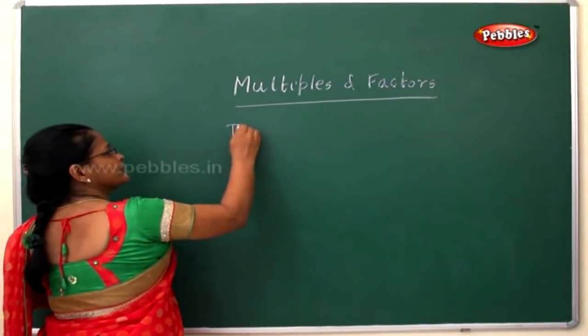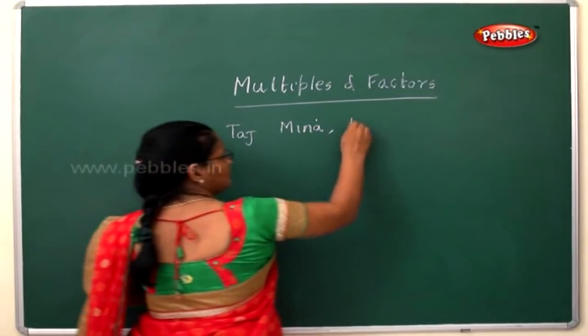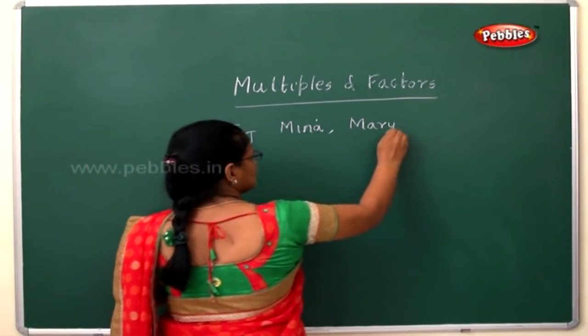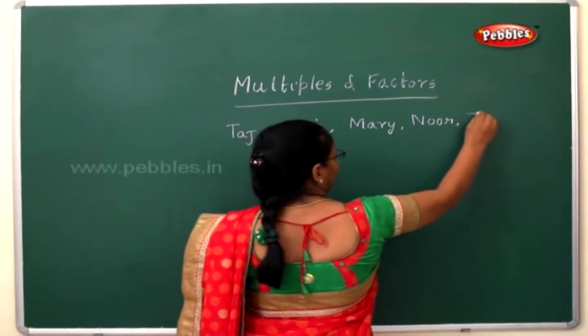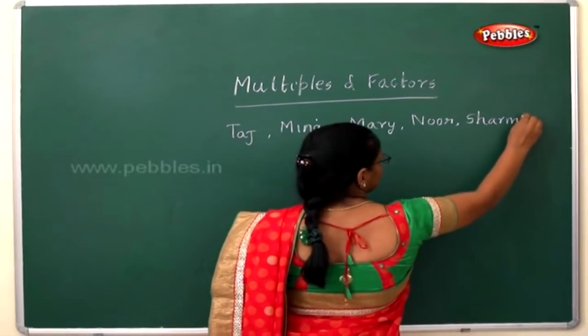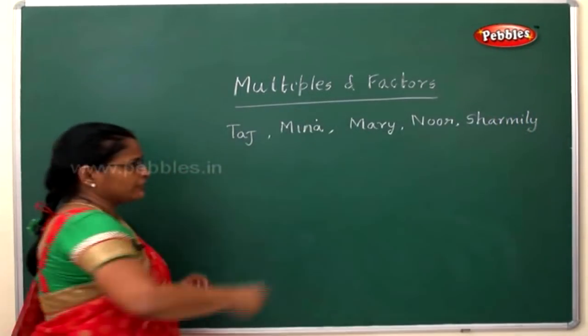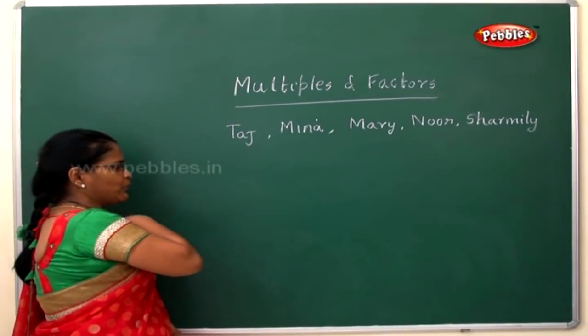There were 5 friends: Taj, Meena, Mary, Noor Jahan and Sharmili. These 5 friends wanted to play an indoor game.